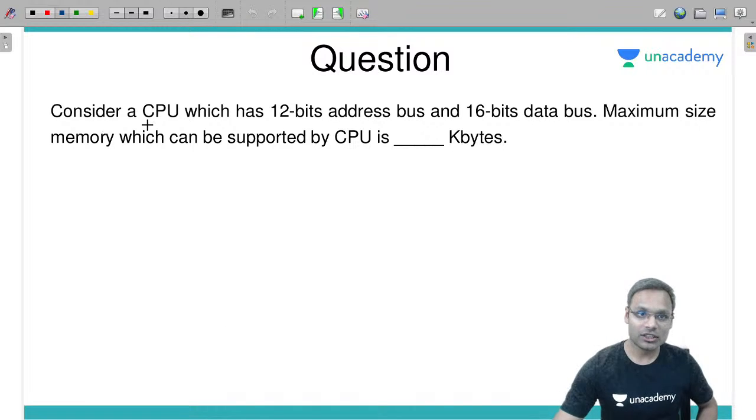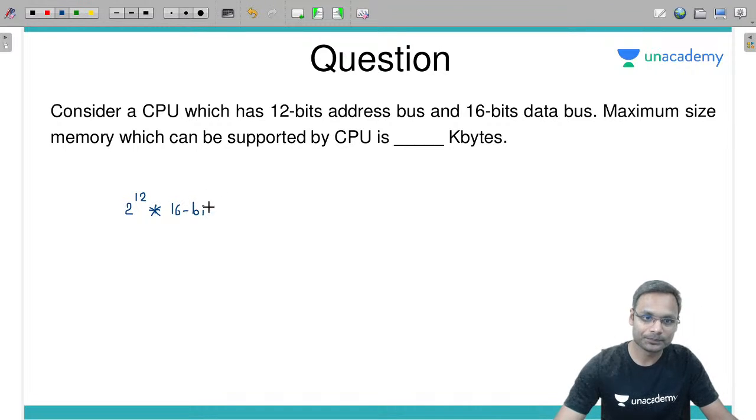Memory organization. Consider a CPU which has a 12-bit address bus and a 16-bit data bus. What is the maximum size of memory which can be supported? If the address is 12 bits, you will have a total of 2 power 12 addresses in the memory. At each address you can store 16 bits of data. So this is the memory.